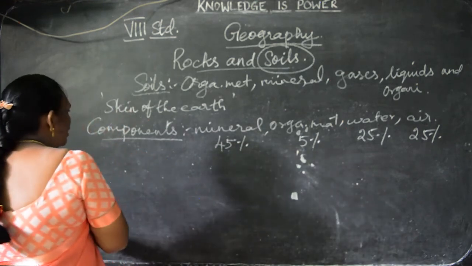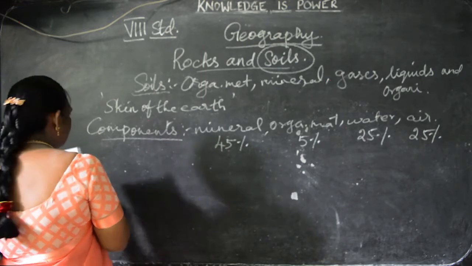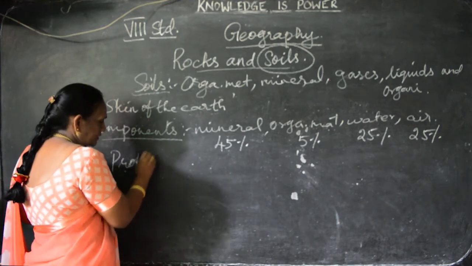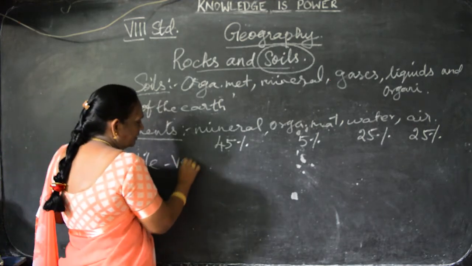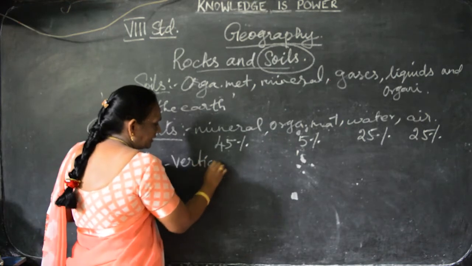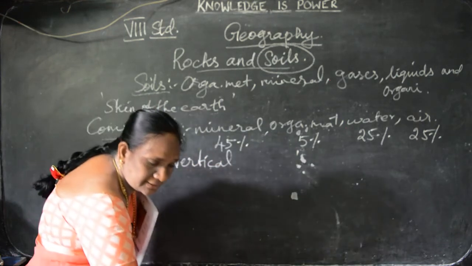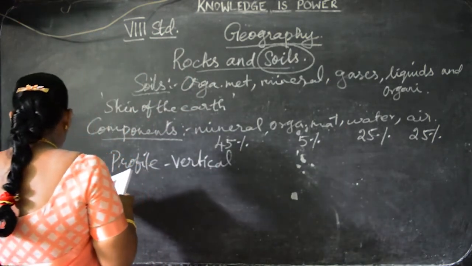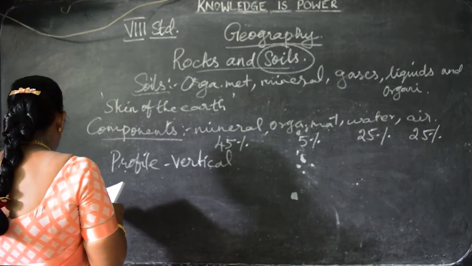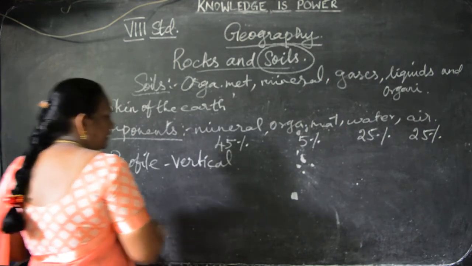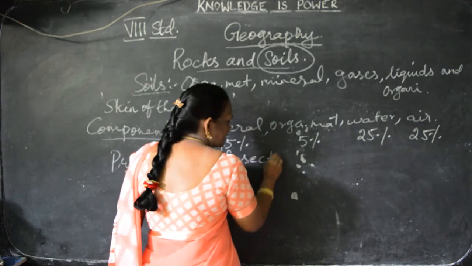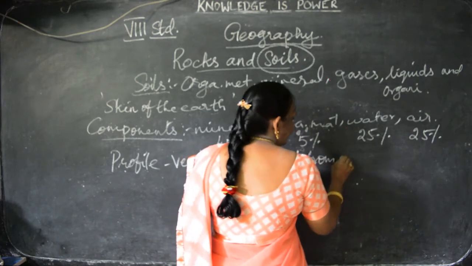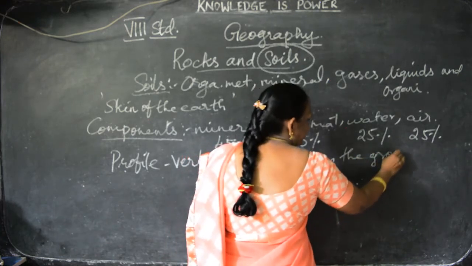Next, we are going to see the types of soil. Here, what is soil profile? Soil profile is vertical. Soil profile is defined as the vertical section of soil from the ground surface.